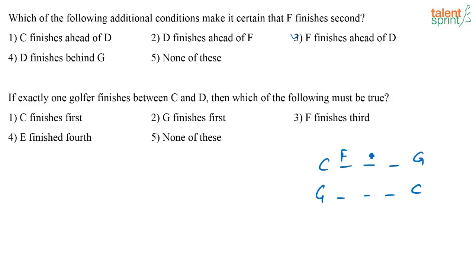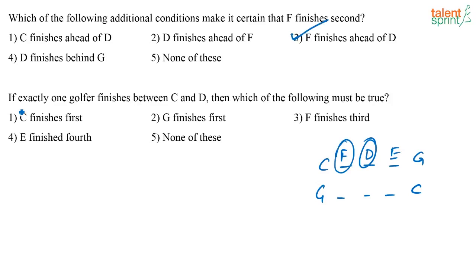When I say that F finishes ahead of D, that means D has to be in position 3. Basically, you will fix the position of D also because D cannot go to position 4. This obviously has to be E. So then I can say for sure that F is going to be in position 2. So your correct answer is option 3.